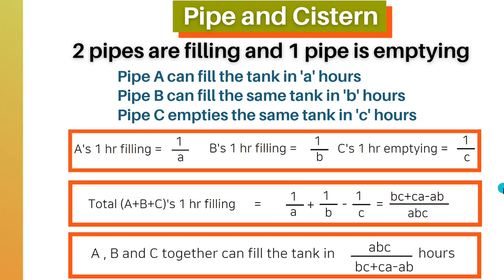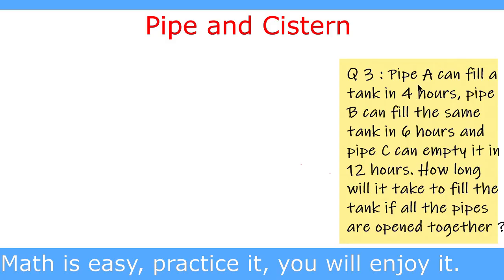We solve a few questions to understand this formula, and we will solve those questions by shortcut methods as well. Our question is, pipe A can fill a tank in 4 hours. Pipe B can fill the same tank in 6 hours. And pipe C can empty it in 12 hours.